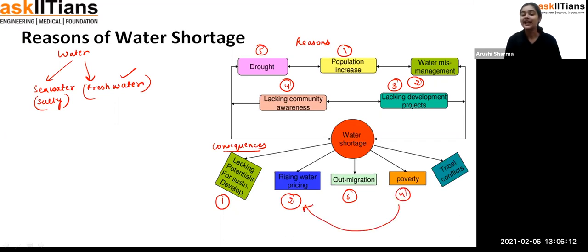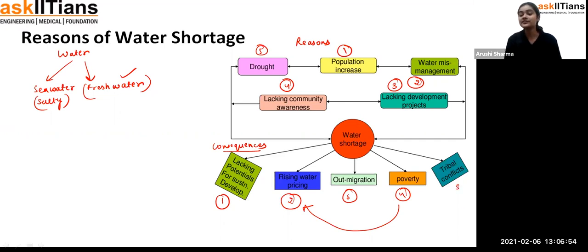Poverty, you can relate with the rising water price. For example, student, if the price rises so high, people have to purchase water, because water is a basic necessity and we can't live without it. And if we are going to purchase water at each and every point, you can imagine that most of our salary is going to go to water only, and it could result in poverty. Okay, because we know, student, that in a society we have all types of people. Some are very rich, some are medium, and some are very low. So how are all of us going to manage such a thing? That could result in poverty only.